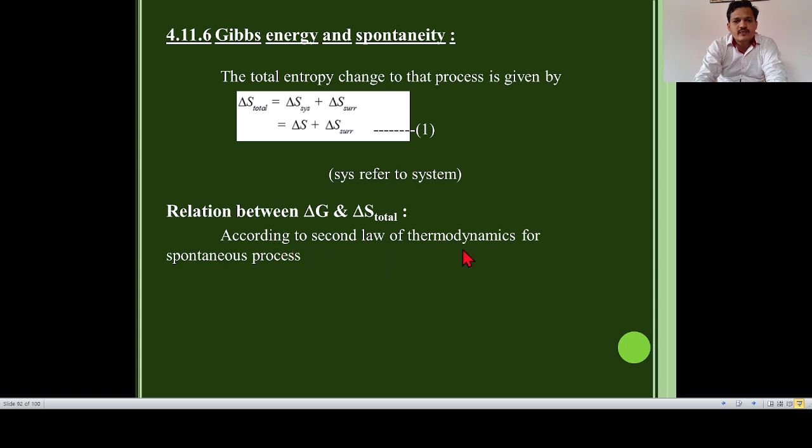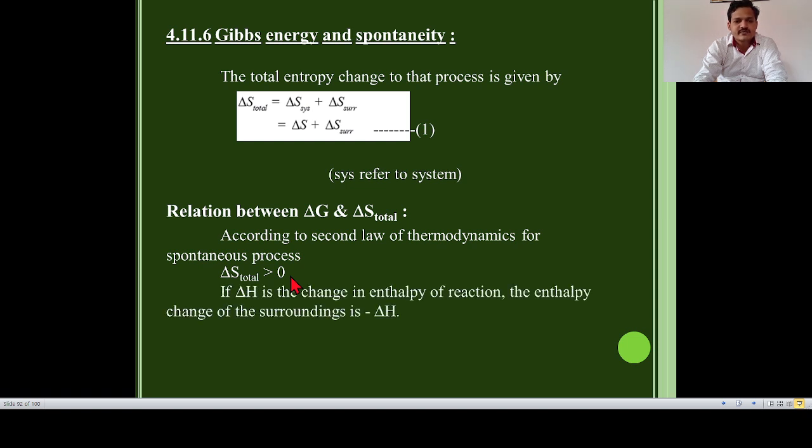According to the second law of thermodynamics, for a spontaneous process, we already know that the total entropy of the system and its surroundings increases. This is the statement of the second law of thermodynamics. So delta S total is greater than 0, having a positive value for a spontaneous process.